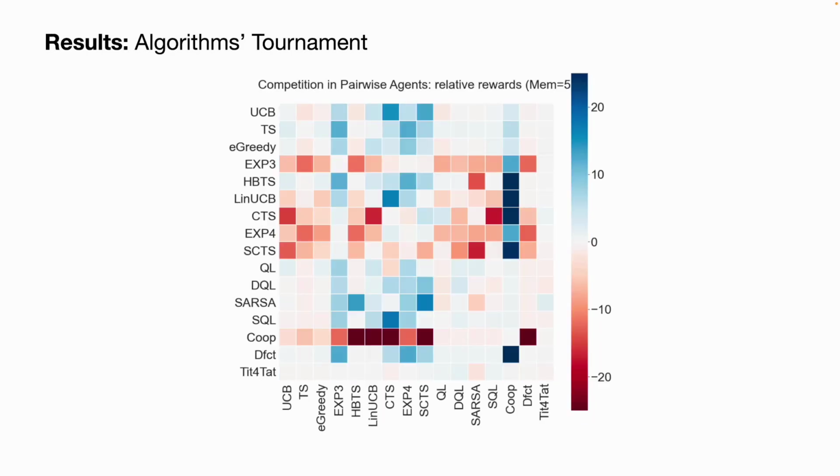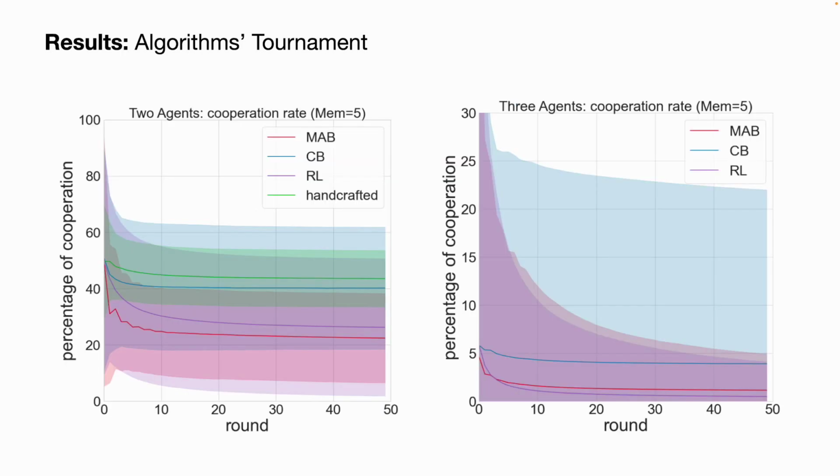We can also measure the competition in the pairwise agents. We can compute the differences between the rewards. Basically, are they more competitive than collaborative? Here we find something interesting: overall, the bandit algorithm and the reinforcement learning algorithm seem to be taking a lot of advantage over the contextual bandit algorithms, while the contextual bandit algorithm mostly benefits the other class, while they themselves do not benefit so much from that mutual relationship. And this is the case when we sum up across different agents in the same algorithm class.